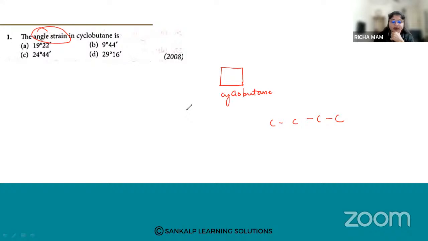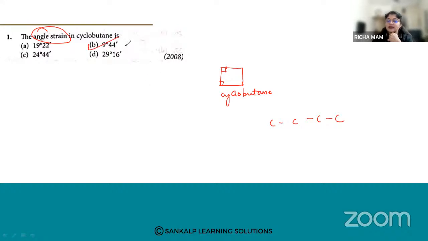Now cyclobutane is a ring structure, a four-member ring structure. You can see that each corner of the ring is 90 degrees, but there will be some angle strain in this cyclobutane, so that it is 9 degrees 44 minutes.